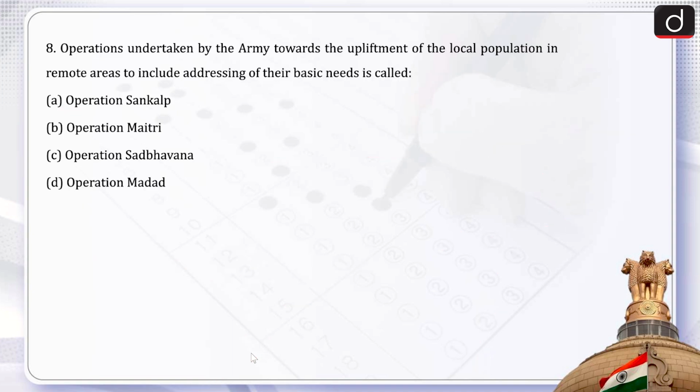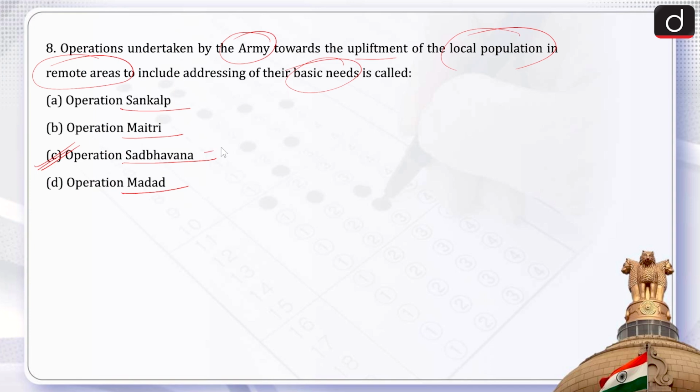The numbering of the questions that we are giving you is according to set D. The first current affairs question in set D was question number 8. It asked which operation is undertaken by the army towards the upliftment of the local population in remote areas, to include addressing of their basic needs: Operation Sankalp, Operation Maitri, Operation Sadbhavna, or Operation Madad. The correct answer is option C, that is Operation Sadbhavna.